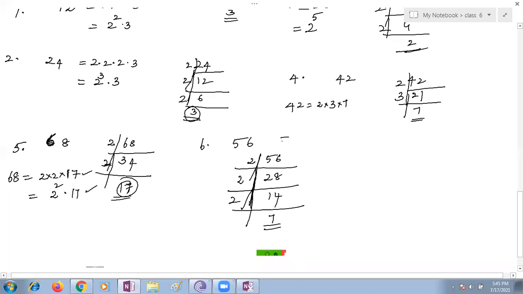So what are the prime factors for 56? Ma'am, 2 into 2 into 2 into 7.